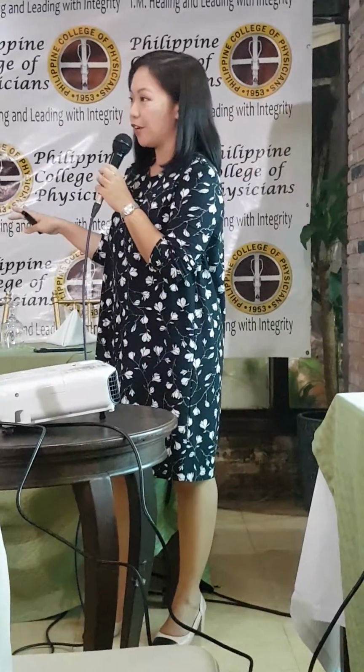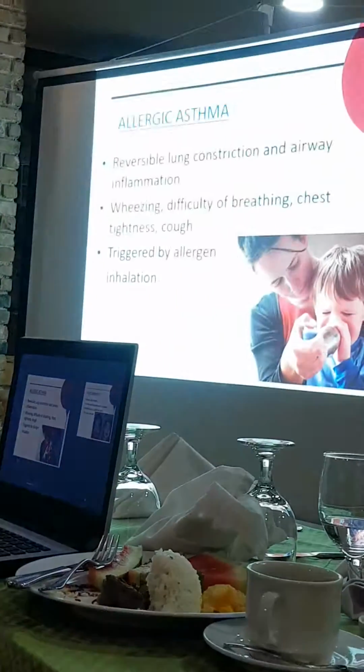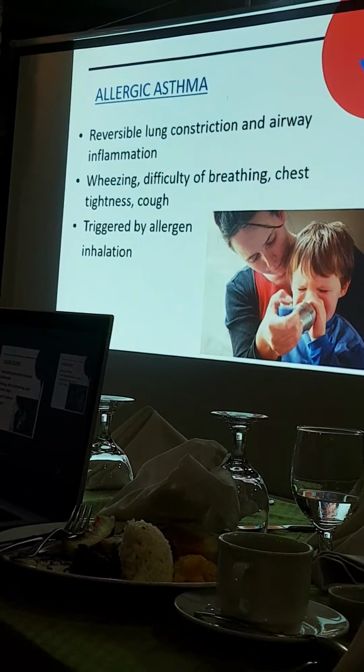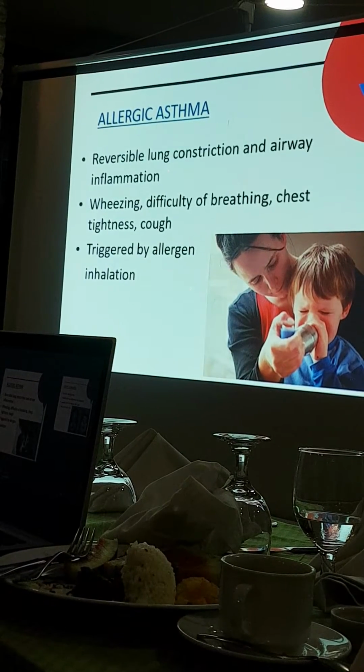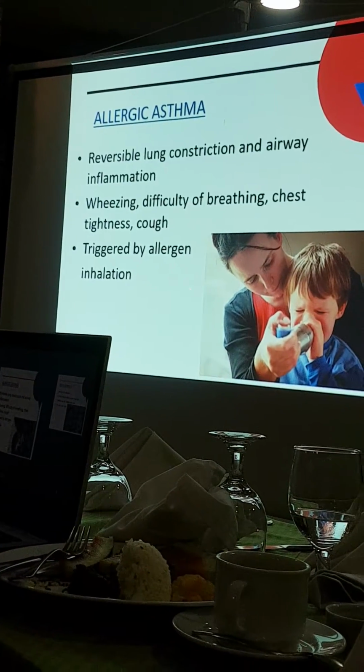Iba naman, for younger kids, for infants, some would note that kapag daw tawa ng tawa yung baby, after tawa ng tawa, biglang hinihingal na. So usually that is asthma.